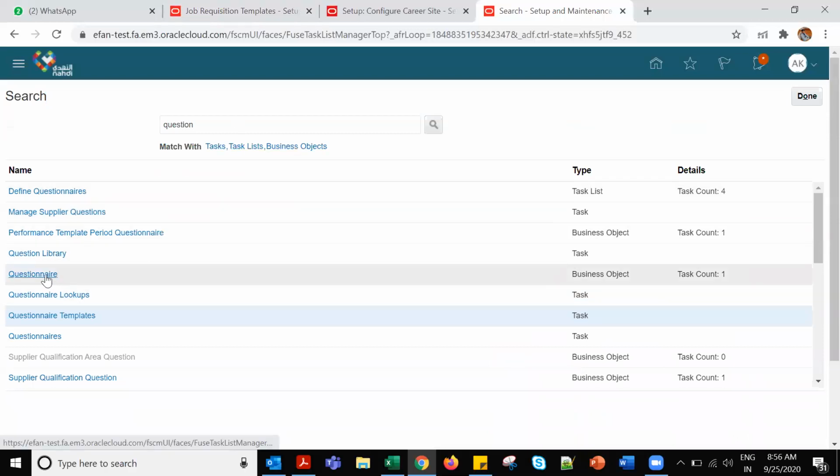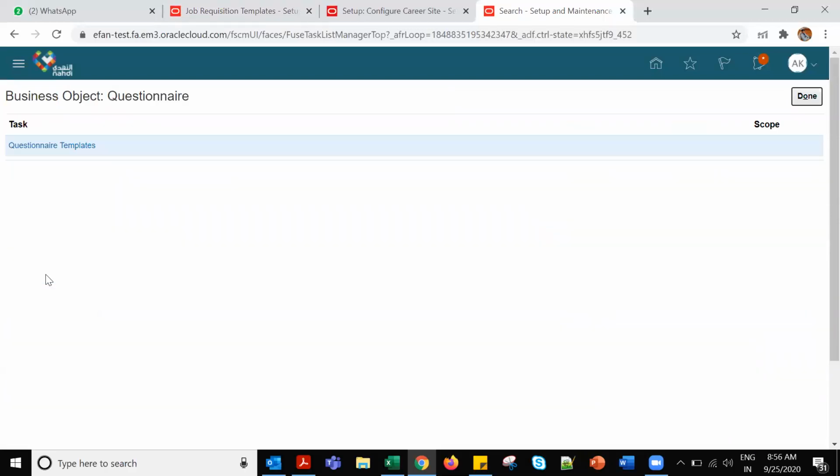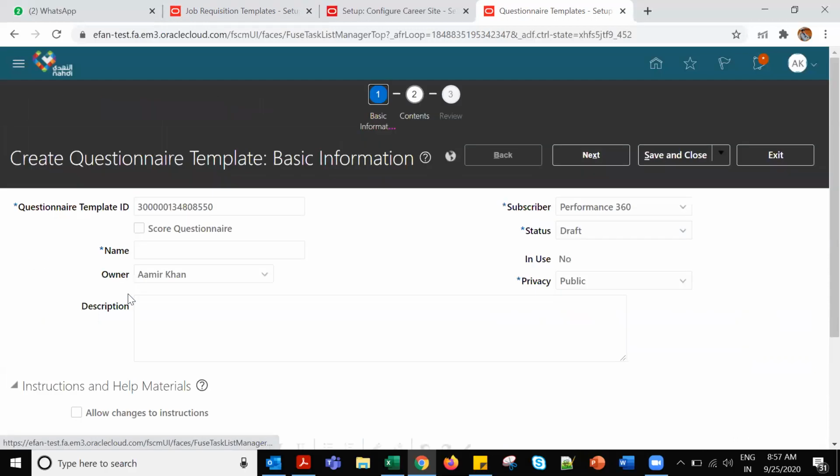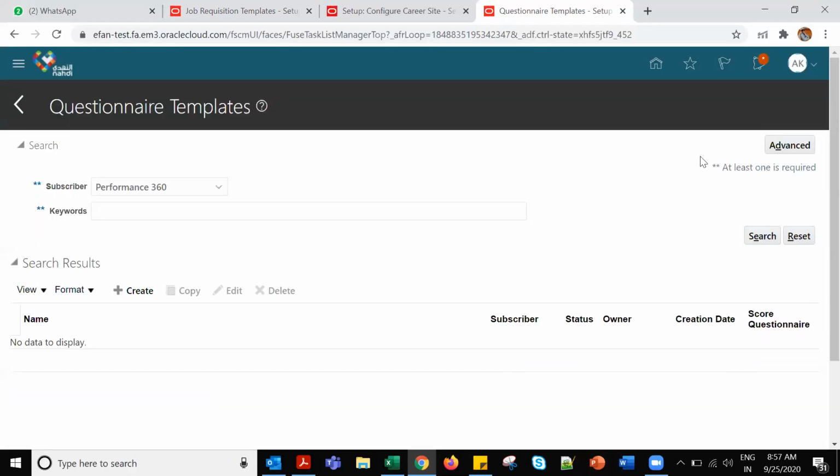Where is that questionnaire? This one. First the questionnaire will be created, I think, right? No, because we have selected questionnaires under the questionnaire template. We created this template, right? When I click on create, you have chosen one questionnaire under that. No, which is selected? Can you show me where?